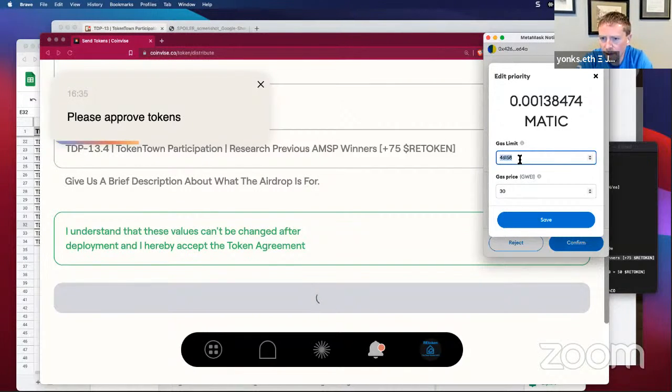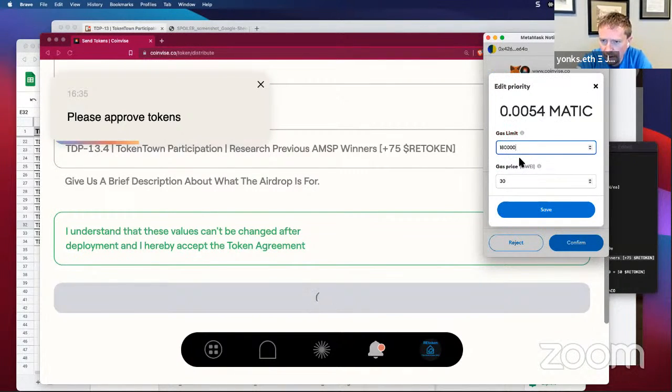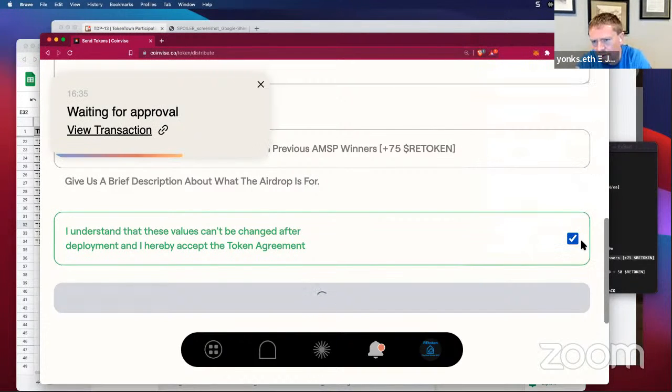Going to just modify the gas here again. I don't know if that's necessary today, but it definitely sped up the transactions the other day. I don't know if the network might have been a little bit busier, but either way, again, super low cost on Polygon, almost doesn't cost at all. So thank you to Coinbase for the platform that they have here, and super excited about RE token, the Real Estate